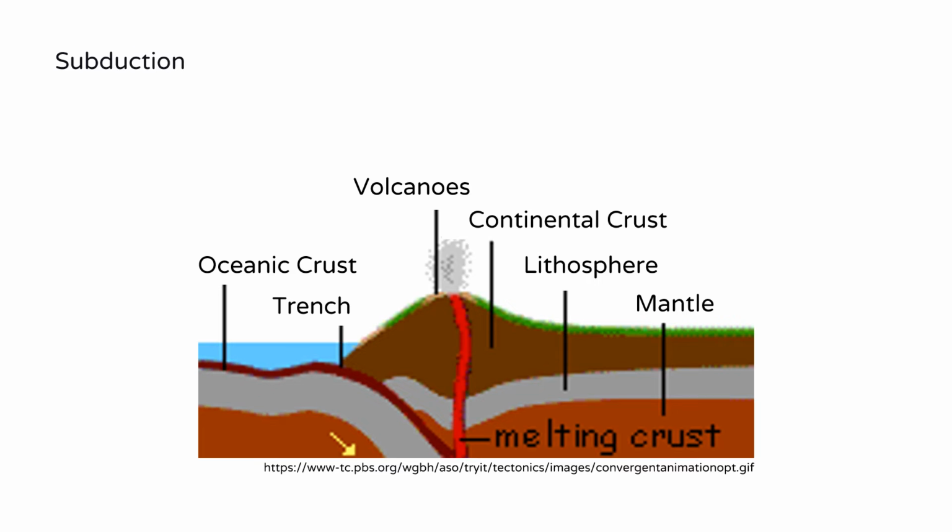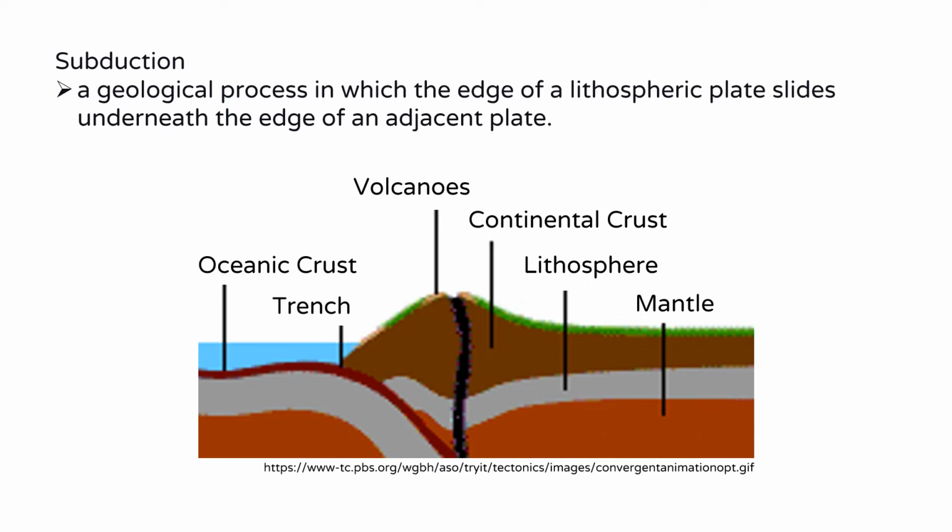Subduction is a geological process in which the edge of a lithospheric plate slides underneath the edge of an adjacent plate. From this animation, the denser oceanic crust undergoes subduction. The mantle is hotter than the crust, so the subducted crust melts, forming magma. The addition of volatile material such as water will cause the magma to become less dense, hence allowing it to rise and reach the crust once again and causing volcanic activities on the continental leading plate.